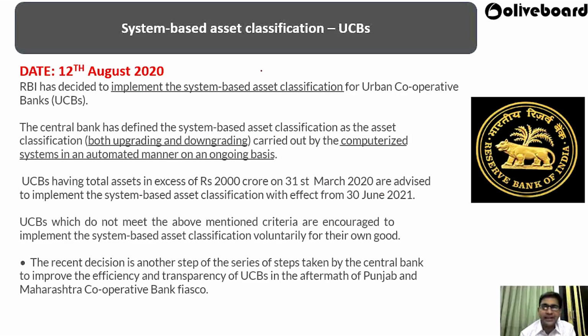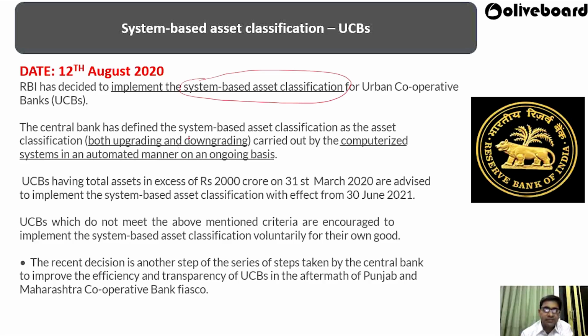Now, system-based asset classification for urban cooperative banks. RBI has decided to implement system-based asset classification. Here the system will decide what the quality of an asset is, whether it is getting downgraded, whether proper interest has been paid, how the asset is working.